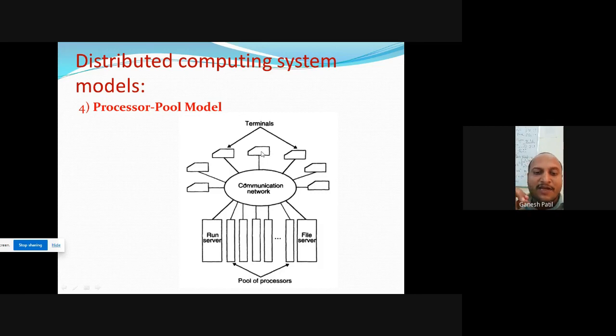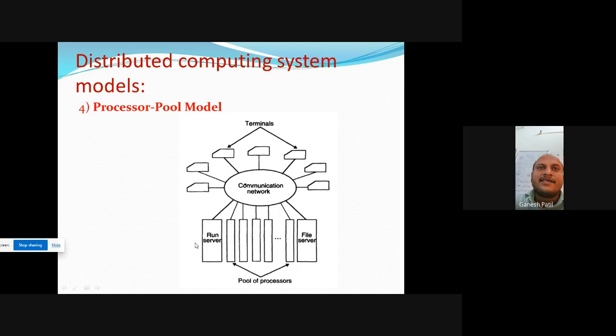This software requires the i7 processor, the latest processor. Then I have the option to update my computer. Otherwise, for a particular time, I will borrow, meaning I will take this processor from another place through this communication network.